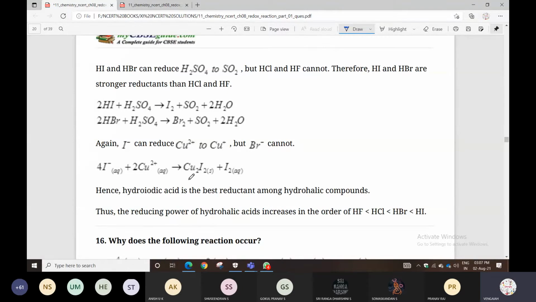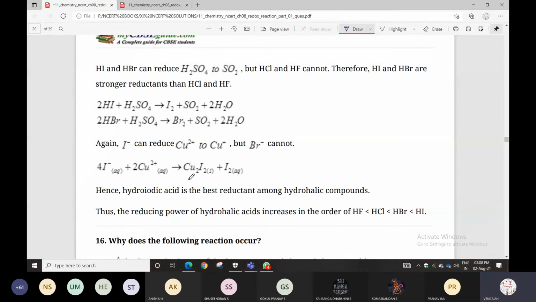Here HI reacts with sulfuric acid, and even HBr also reacts with sulfuric acid. HI and HBr can reduce H2SO4 to SO2, but HCl and HF cannot.